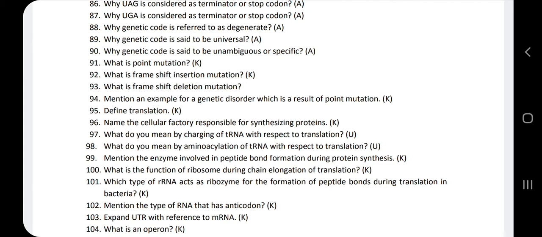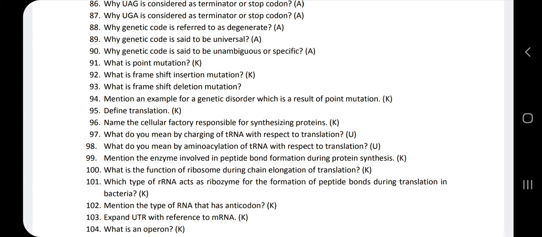91st question. What is a point mutation? The change of a single base pair in the gene for the beta globin chain, which results in the change of an amino acid. It means in the beta globin chain, one single base pair gets changed, and this results in the change of an amino acid. That is called a point mutation.